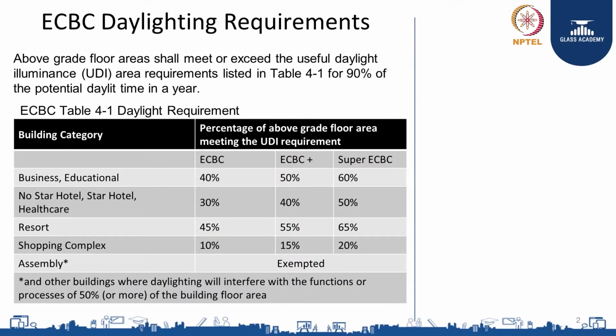The percentage of the floor area varies with the level of ECBC compliance that a project wants to show. As per this table, for business and educational buildings, 40% of the area should meet or exceed the UDI requirements for 90% of the potential daylight time in a year. For ECBC Plus it is 50%, and for Super ECBC it is 60%. Likewise, for other building types, the percentages are defined.